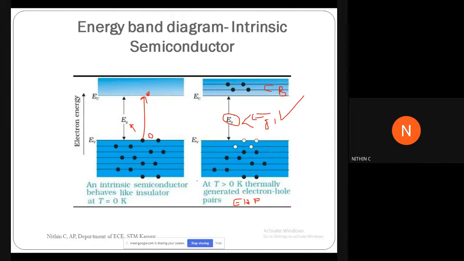See, if these electrons have to move to this conduction band, we can apply energy, right? But thermal equilibrium means the only energy that is applied is thermal energy. No other external energies are applied to the system.